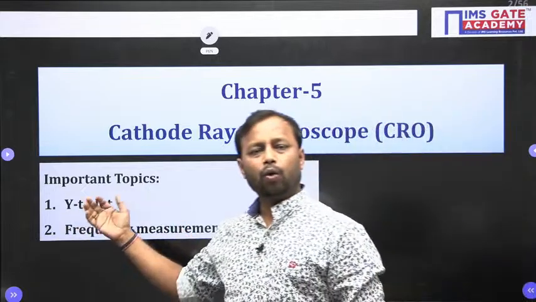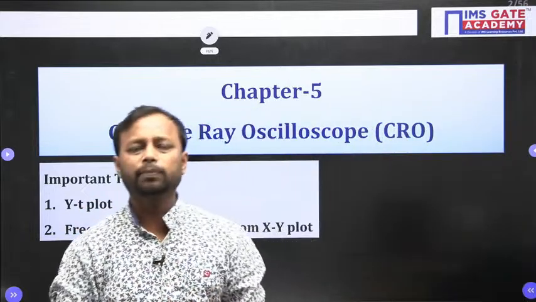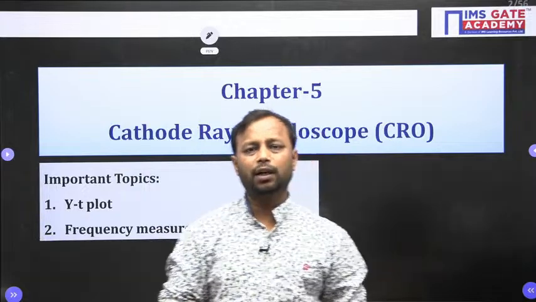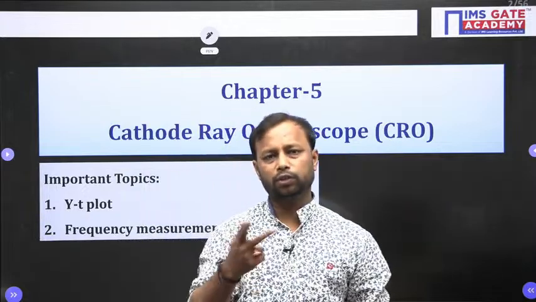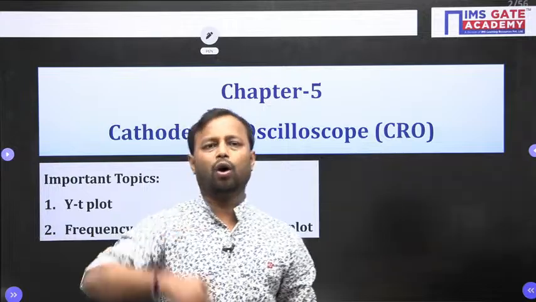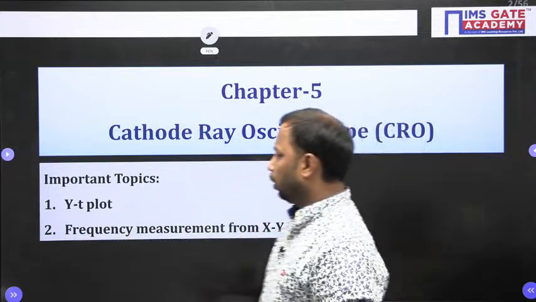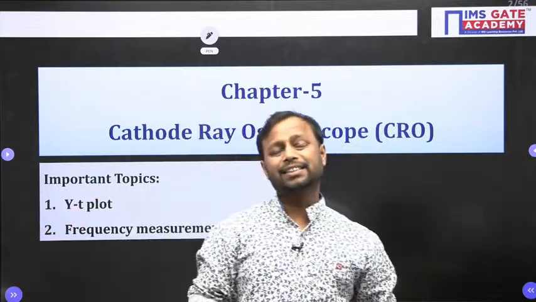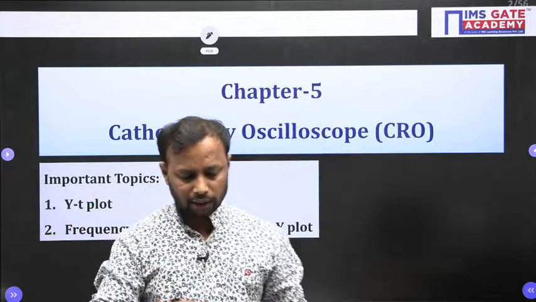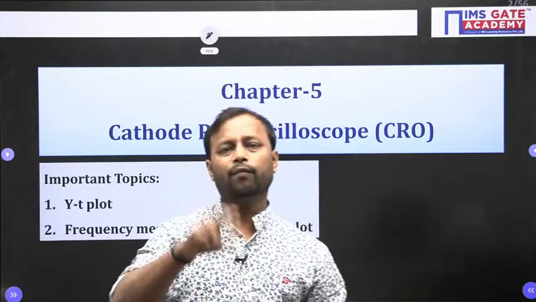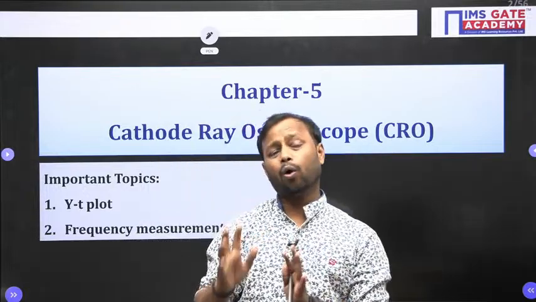As you know, a CRO is a device which can operate in 2 modes: YT mode, also known as sweep mode, and XY mode. In YT mode, we can see the unknown signal. The basic ammeter and voltmeter, which are conventional and analog, can measure only magnitude.